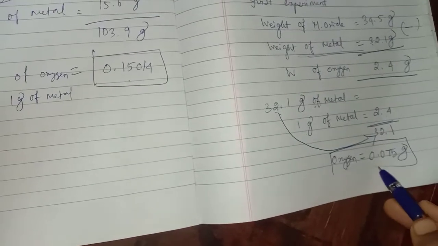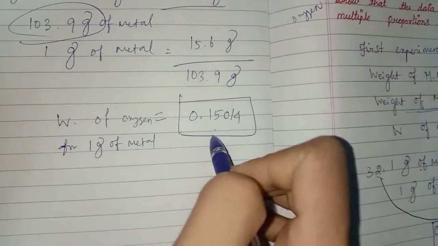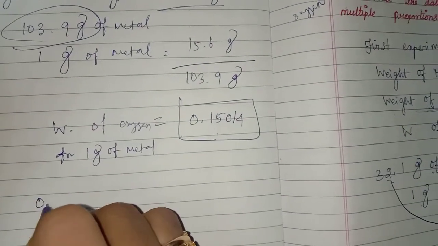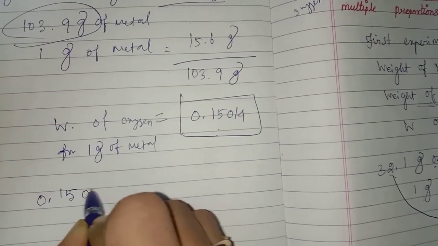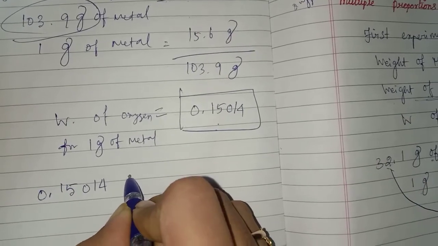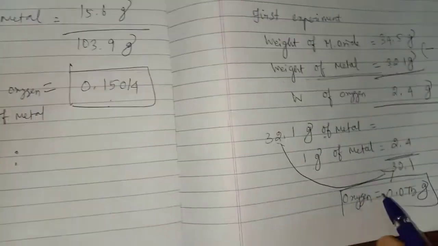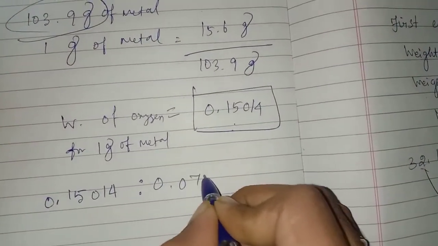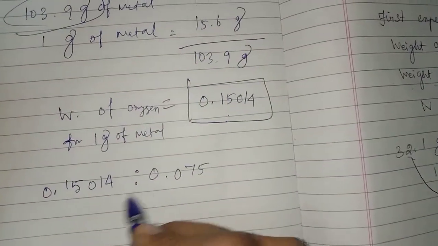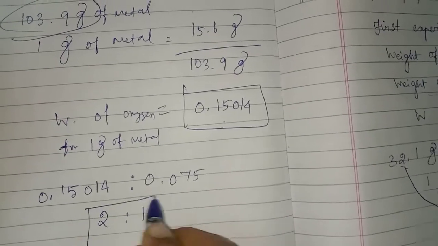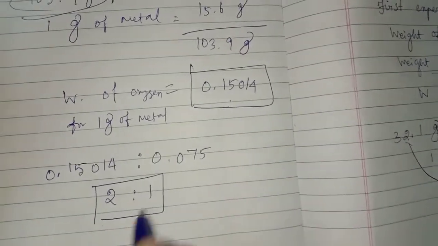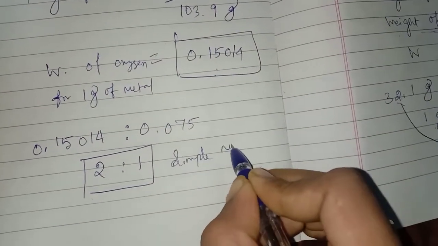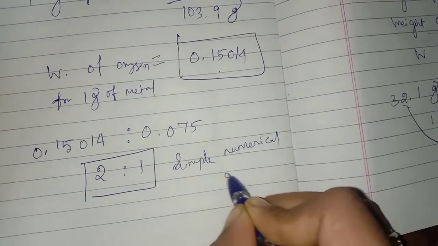This is the first experiment value, 0.075, and this is the second experiment value, 0.15014. So the ratio is 2:1. The oxygen value will be in the ratio of 2:1. So it is the simple numerical ratio.